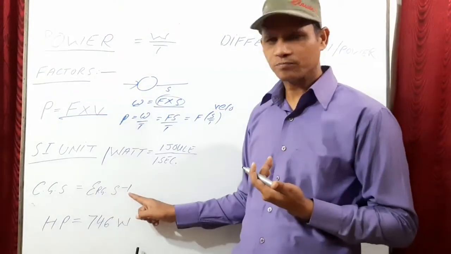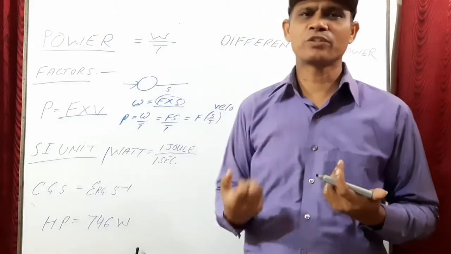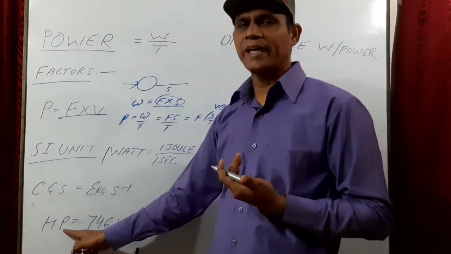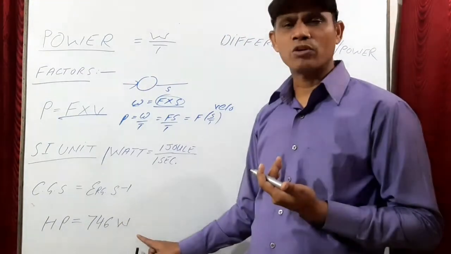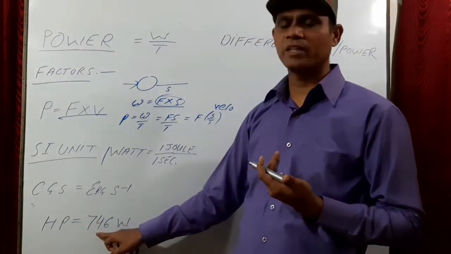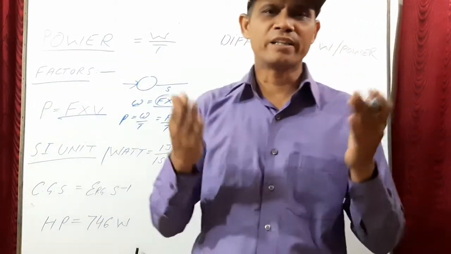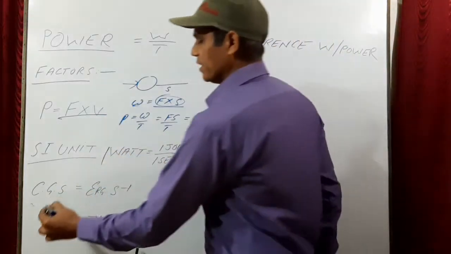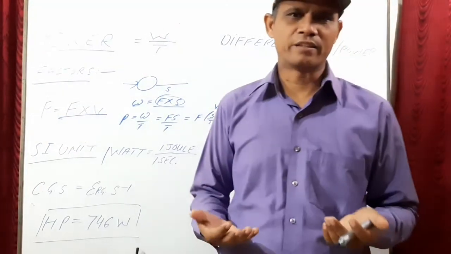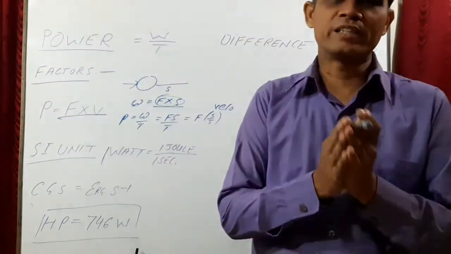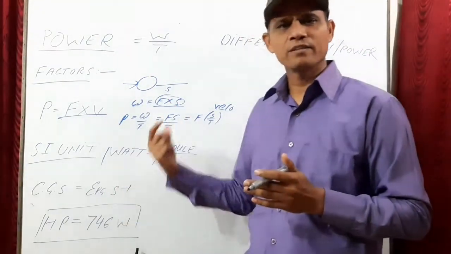Another unit of power, the mechanical unit of power, is horsepower, HP, and it is equal to 746 watt. 1 horsepower is equal to 746 watt. Students, keep it in your mind for the examination as well. This can be asked: in 1 horsepower how many watts are there, or how is horsepower related to the SI unit of power. The question can be asked like this.